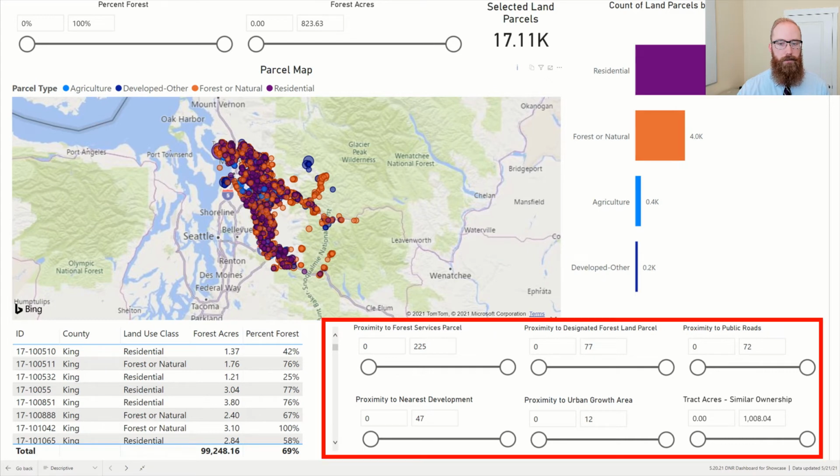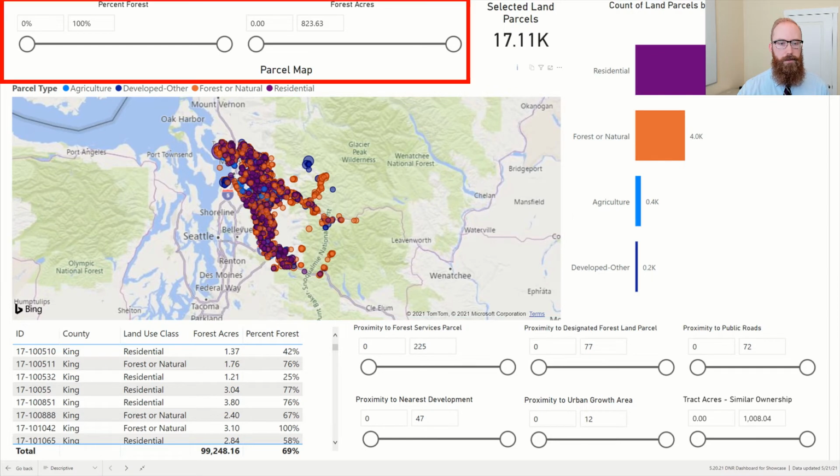In the lower right of the dashboard, multiple proximity sliders can be used to adjust proximity to nearby features, such as roads or types of land. The similar ownership slider adjusts for acreage size based on parcels with similar owners. In the upper left, the user has the option to filter to only parcels that have a certain percentage of forest coverage, or by the number of acres in a parcel.